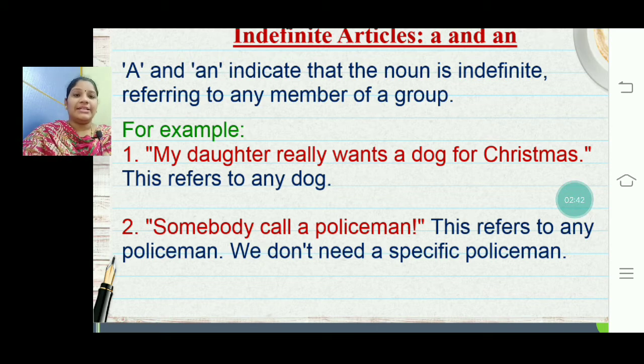Second example, somebody call a policeman. Here we don't intend to say a particular police officer only, it can be any policeman. So we don't need any specific person there. In these two cases, we didn't intend to specify any person, rather it could be anything. That is why a or an are said to be indefinite articles.